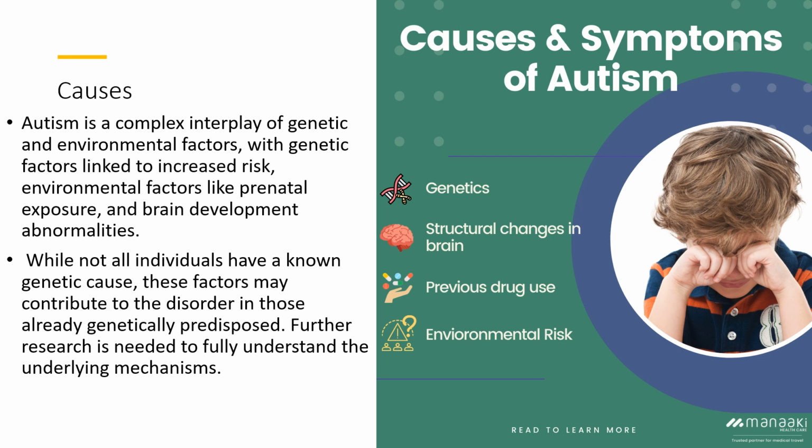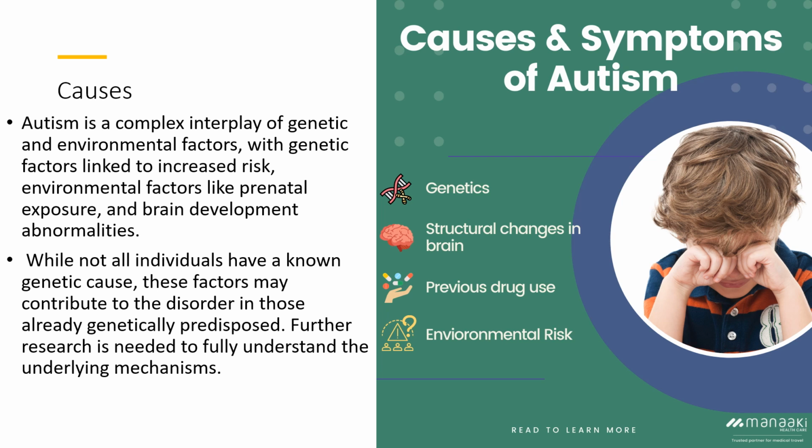Second is environmental factors. Various environmental factors have been linked to an increased risk of autism, such as prenatal exposure to certain chemicals and infections during pregnancy. However, it is important to note that these environmental factors are not necessarily the direct cause of autism, but rather may contribute to the development of the disorder in individuals who are already genetically predisposed to it.